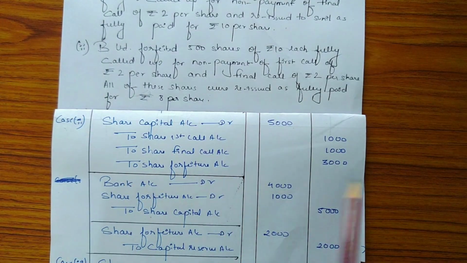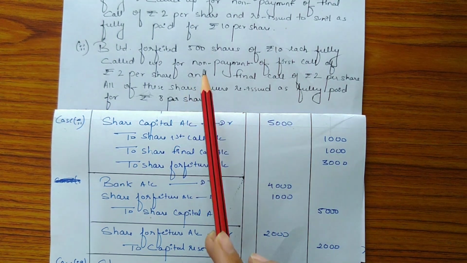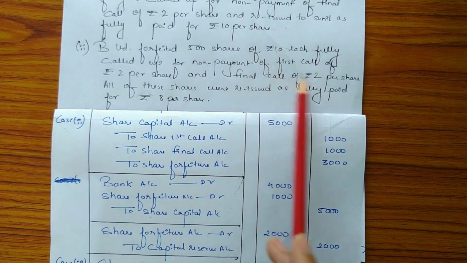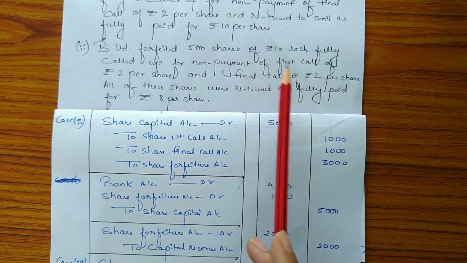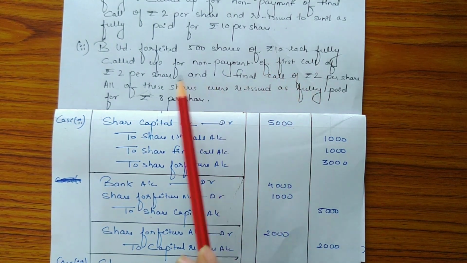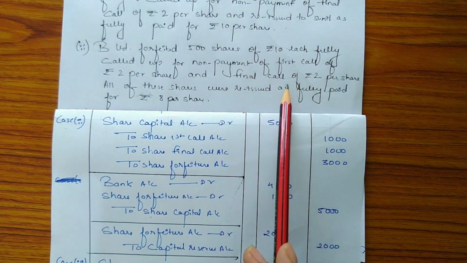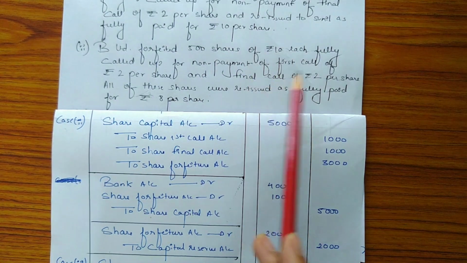Share forfeiture account is credited with the amount 3000 as the number of forfeited shares is 500 and out of called up capital, which was rupees 10, only rupees 6 has been paid up because rupees 4 on first and final call has not been paid. So 500 into 6 is 3000.